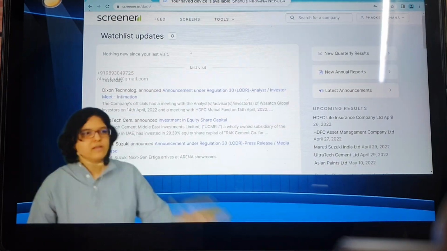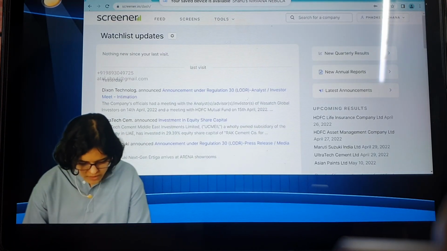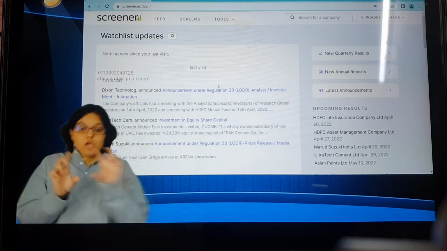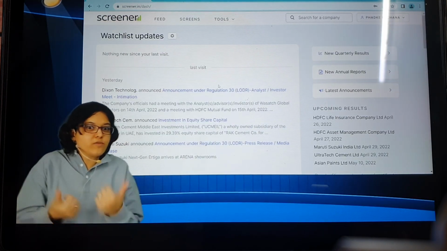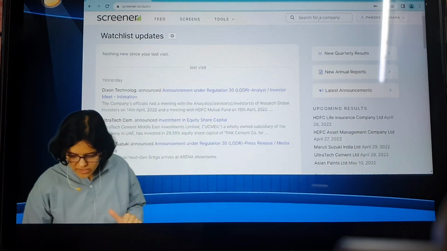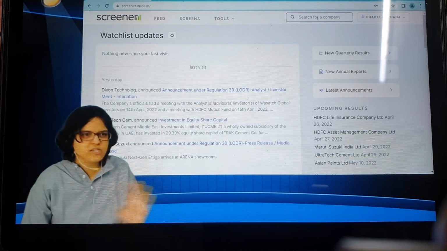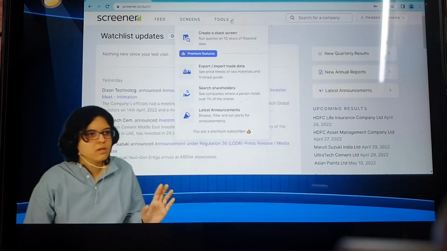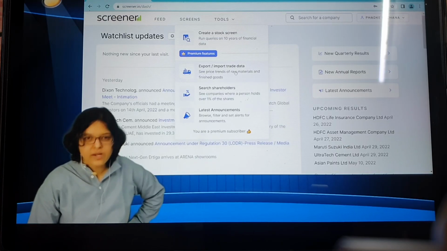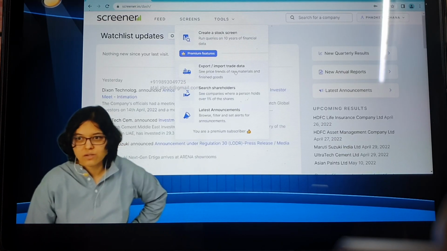Okay, so here you have Screener, like I showed yesterday. Here you have something known as Tools. By the way, yesterday when I showed Screener, exactly in between there was a search bar, but that was when you had not logged into your account. When you log into your account, here you can see the search bar. The position has changed, nothing else. Then you can go to Tools. In Tools, what can you see? Export, import, trade data. This also is a very interesting feature.